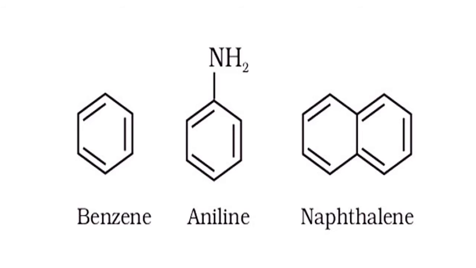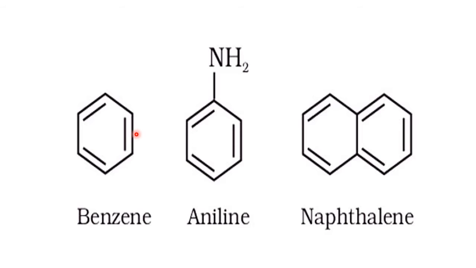Now these are examples for aromatic hydrocarbons. The first member of aromatic hydrocarbons is benzene, C6H6, with alternate single and double bonds. Okay, and these are aromatic. All these are fulfilling the conditions. They are cyclic, condition number 1.